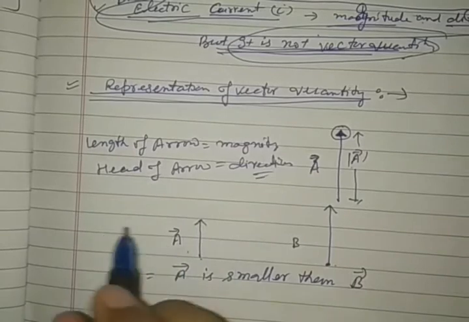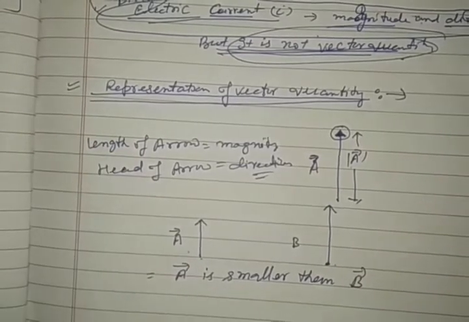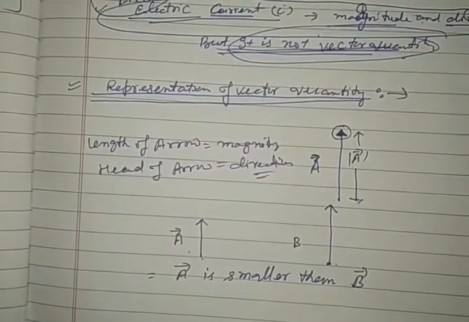Two vectors can be said equal only if both have the same magnitude and lie in the same direction.